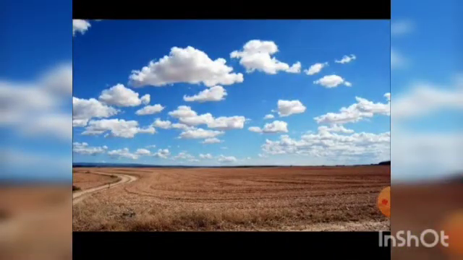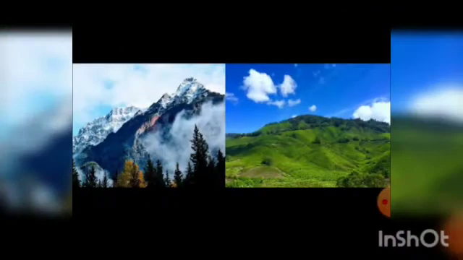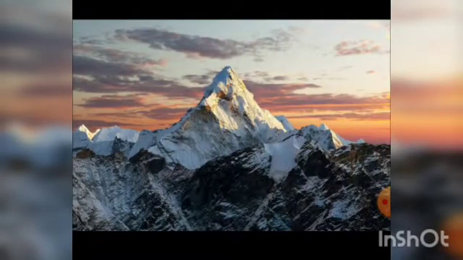Landforms. Plains are flat lands. This is a plain. Hills and mountains are higher than plains. Mountains are the highest places in the world. The peaks of the mountains are covered with snow.